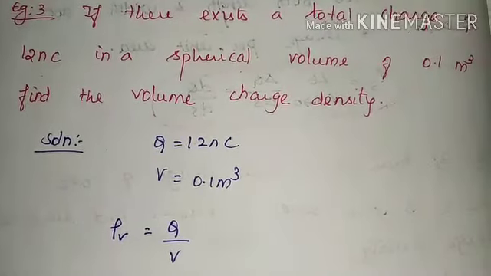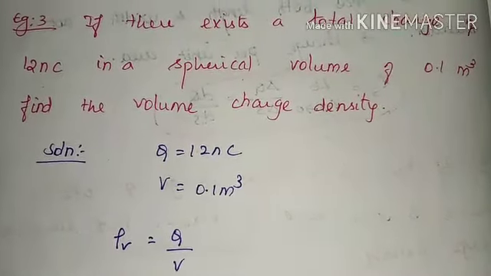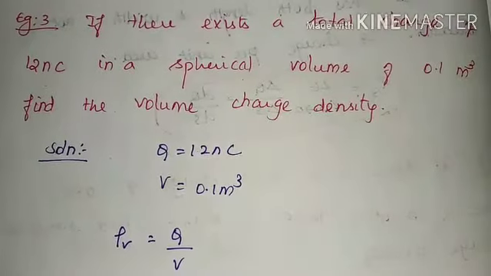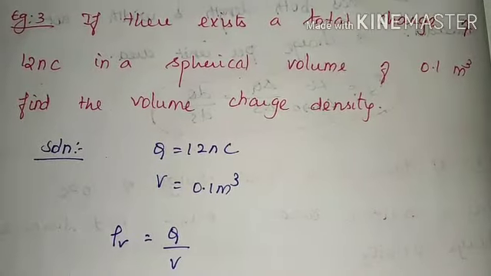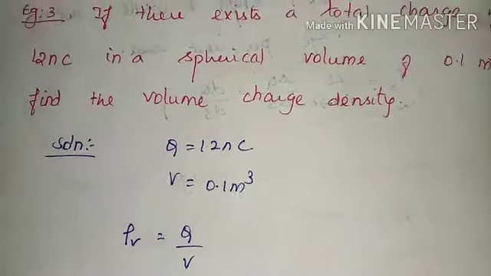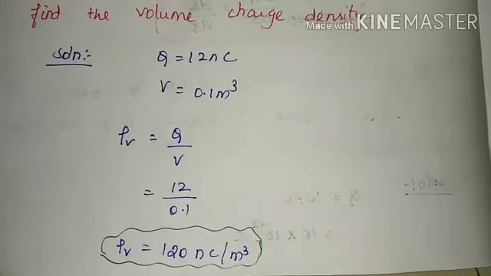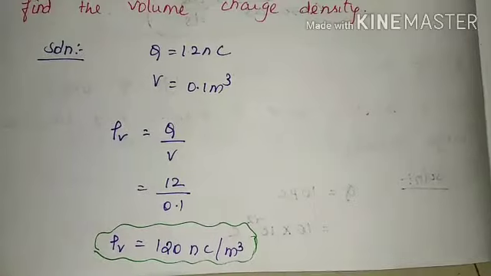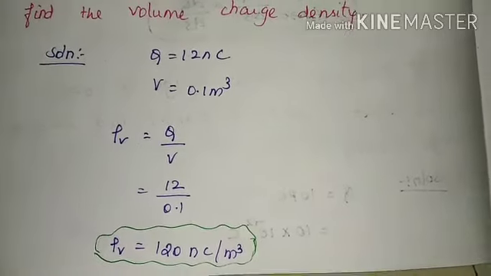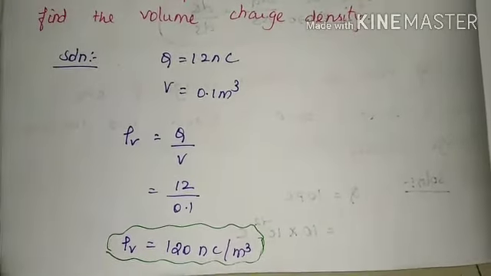exam, right? Now q is equal to 12 nanocoulomb, v is equal to 0.1 meter cube. So divide 12 by 0.1, which is equal to 120 nanocoulomb per meter cube. So this is our final volume charge density.